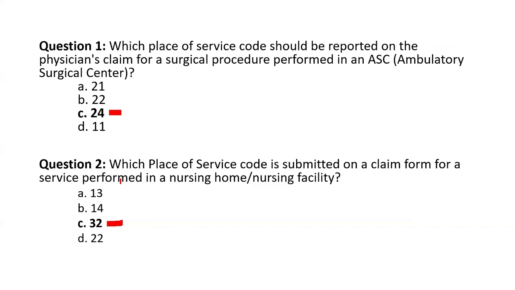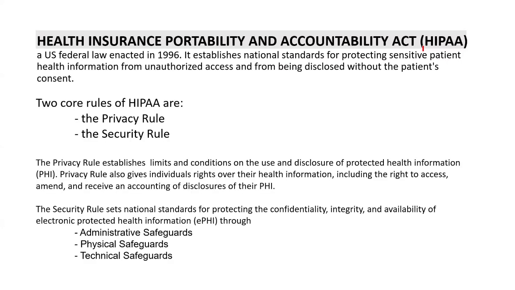Moving on to the next topic, HIPAA, Health Insurance Portability and Accountability Act. It was enacted to establish nationwide standards on protecting sensitive patients' health information. There are two core rules set by HIPAA. First one is the privacy rule and the second one is the security rule.